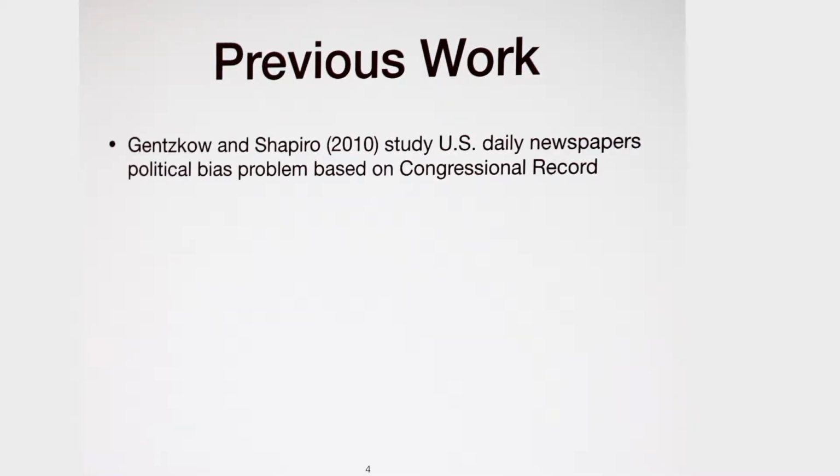Previous researchers have investigated related problems and made significant contributions. Gentzkow and Shapiro measured the political bias of local newspapers in the United States based on congressional speeches. They proposed a statistical model and came up with a partisan phrase list based on congressional speeches to identify the partisanship bias, the political bias, of local newspapers. And they also found that it's the readers' preference that drives the media bias.